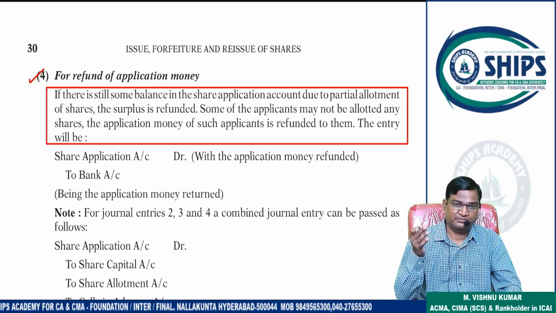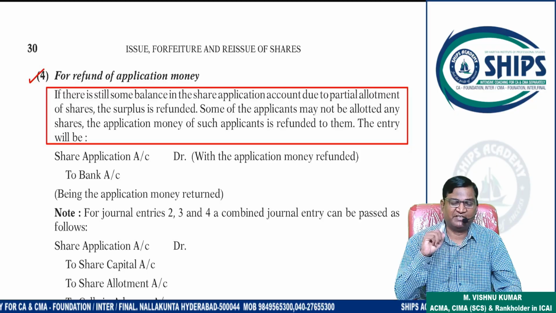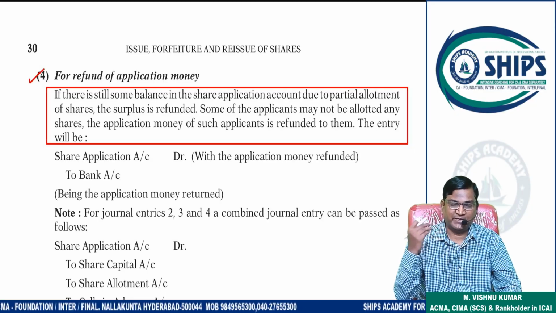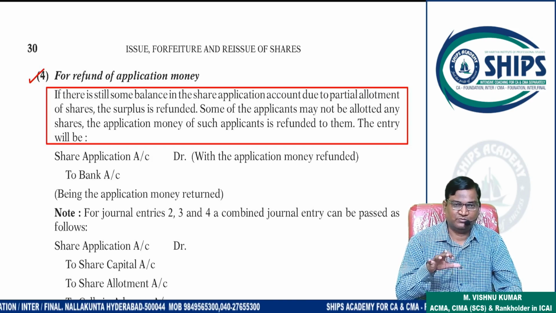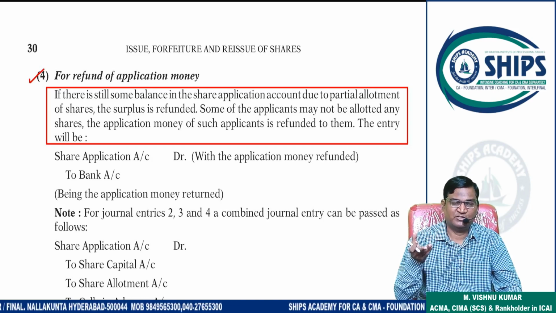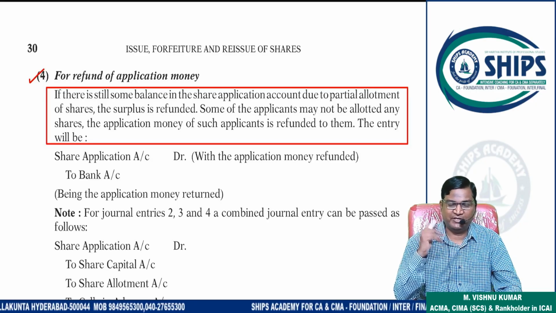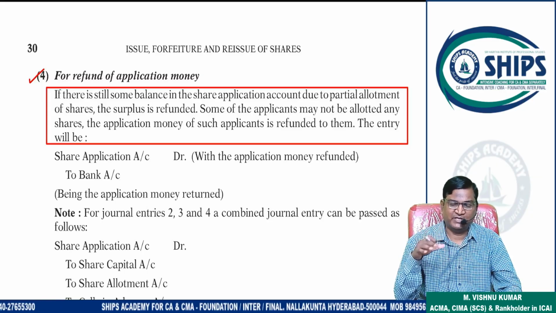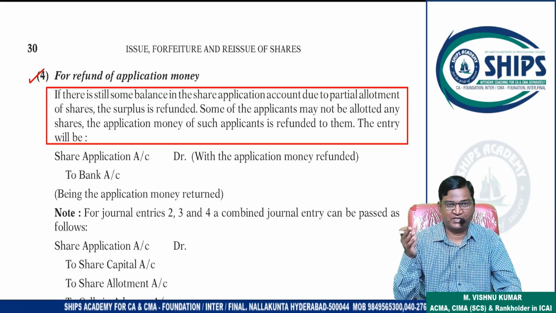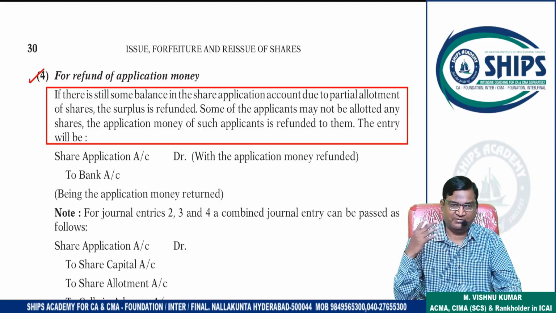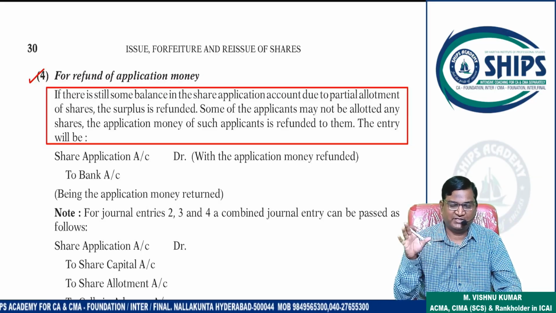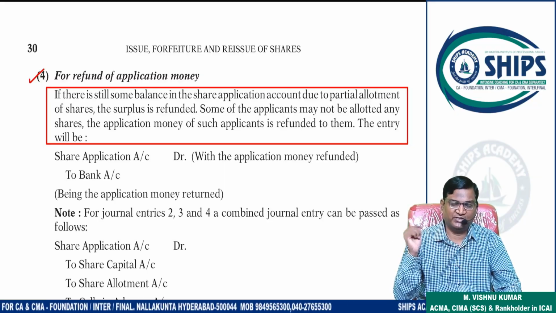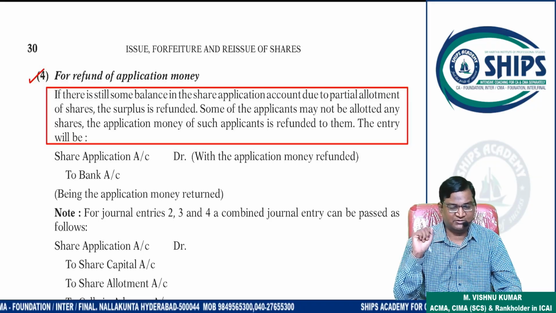Suppose an examination, time is an important factor. You don't want to pass separate entries. You can combine also. Combined means what, sir? First entry you receive bank to share application. Thereafter share application money transfer to share capital. Then excess money adjusted in allotment, or excess money adjusted in first call, or excess money refunded. Sorry, if application is not accepted, money refunded. So second entry, third entry and fourth entry, you can combinedly also pass.